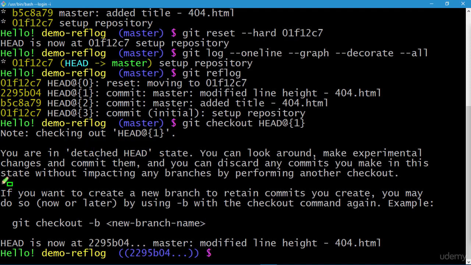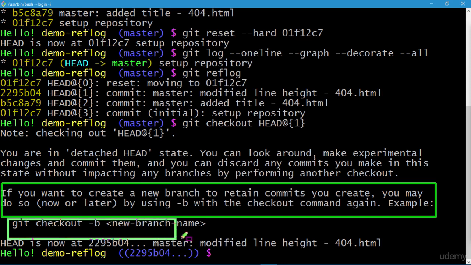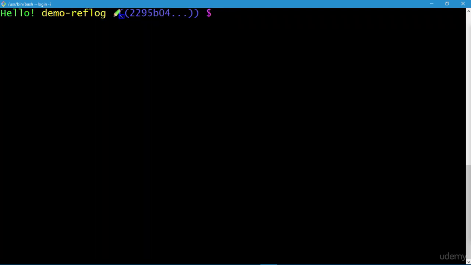And if you create any commits in this detached head state and you want to retain them, then you can use this command, git checkout -b and then a branch name. In other words, you can create a branch and your commits in the detached head will be retained then. Let's clear the screen, and you can see that we are in the detached head state by looking at this prompt itself.